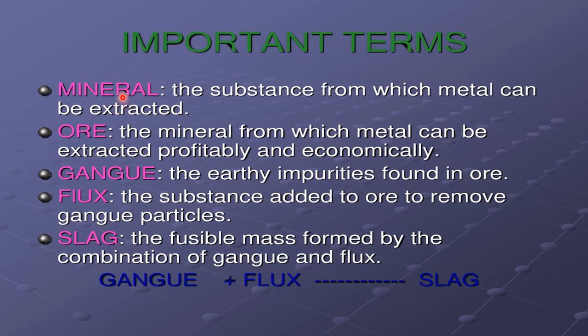Now these are important terms in metallurgy. Okay. Mineral, ore, gangue, already told. Flux. What is flux here? Flux is a chemical used to remove the gangue. Now if this gangue is acidic in nature, use a basic flux. So depending upon the nature of the gangue, we use a suitable chemical. So both are chemicals only. To remove this chemical, we use one more opposite chemical. That becomes the flux. So when the gangue is removed by using the flux, that is called slag. Okay. So what is slag? Slag is the combination of these two. So that means to remove the gangue, we use the flux so that it comes out as the slag, and that slag is removed. Okay, right.